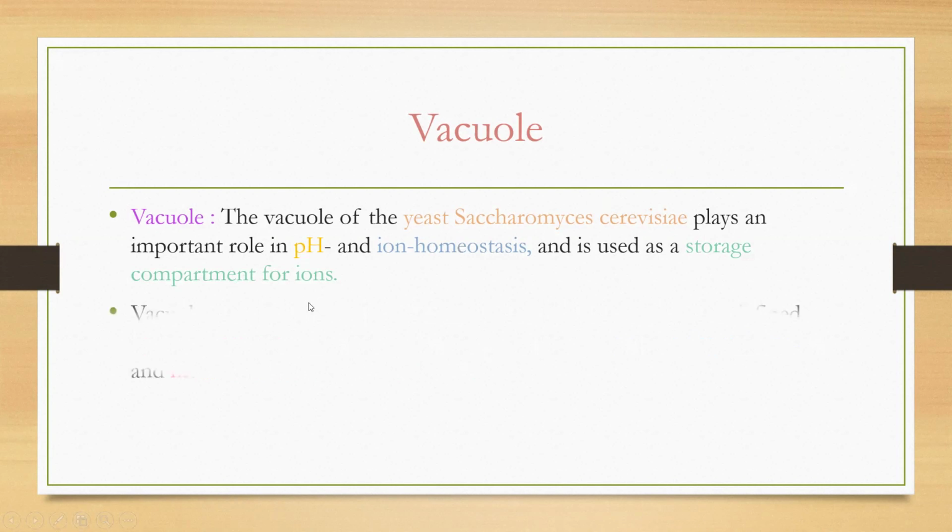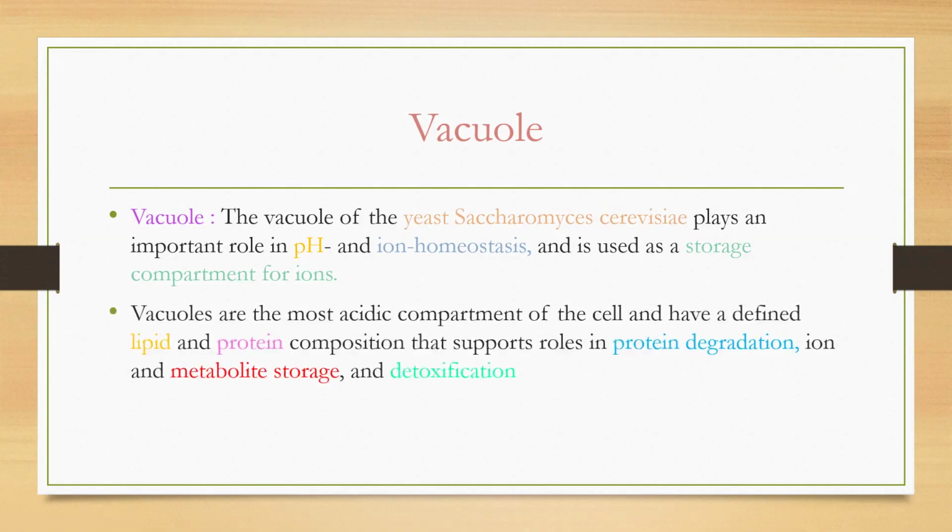Okay. Next, vacuoles are the most acidic compartment of the cell and have a defined lipid and protein composition that supports roles in protein degradation, ion and metabolite storage and detoxification. Vacuole has three important roles that are very very important. First one is protein degradation, next metabolite storage and detoxification. These three are very very important.